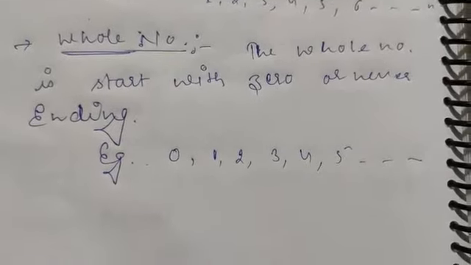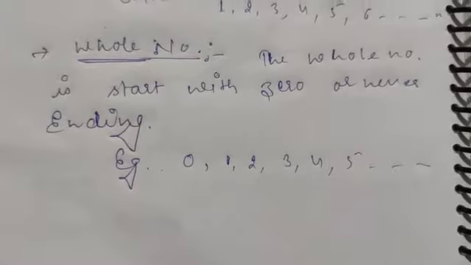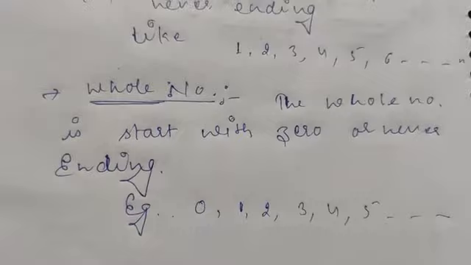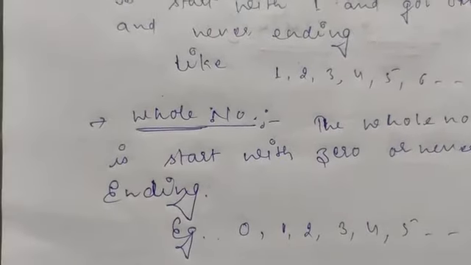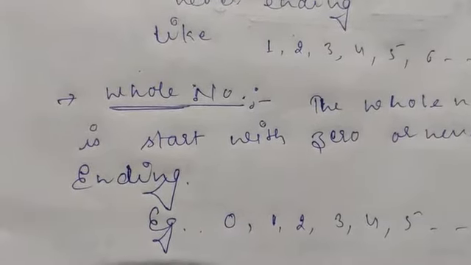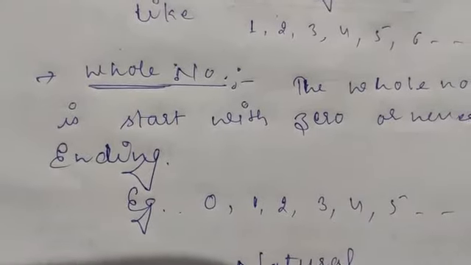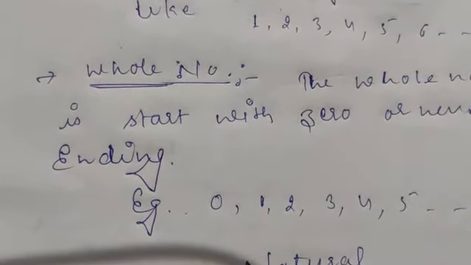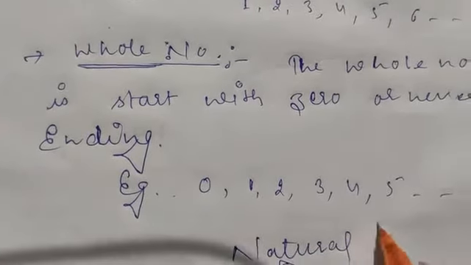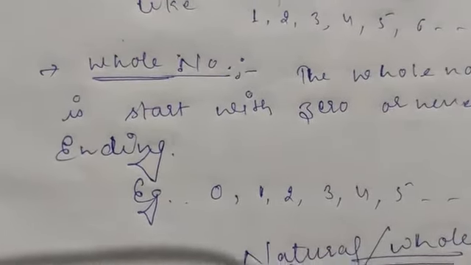Now, I think you should understand natural numbers and whole numbers. Now, we can divide natural numbers into two types, odd and even, or we can also divide whole numbers in this way.